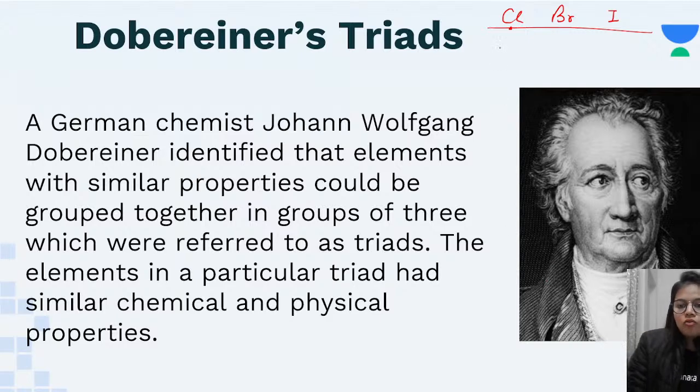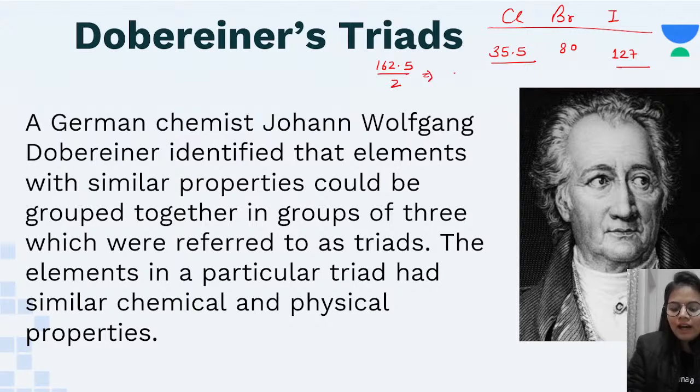Now, the mass of chlorine is 35.5, the mass of iodine is 127 and the mass of bromine is 80. Now, if I add 35.5 and 127, I get 162.5, and if I take the average, that comes out to be 81.25.